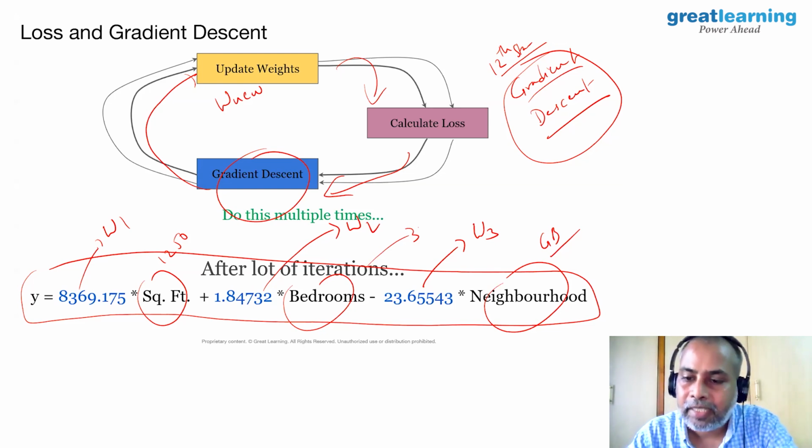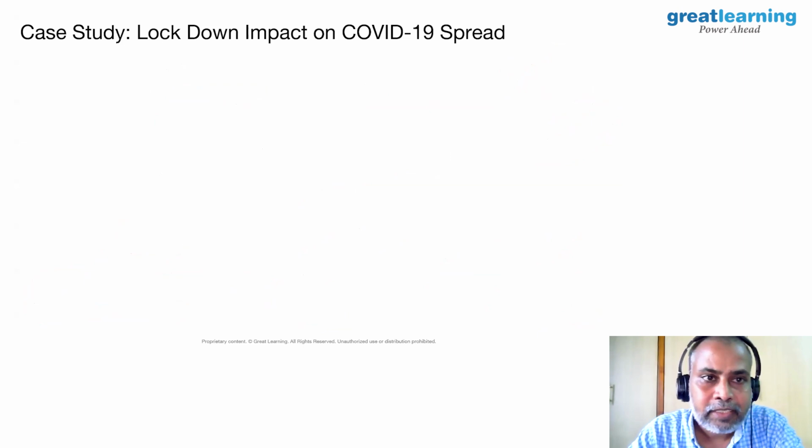Now let us get into the next case study. The next 3 case studies are going to be focused on COVID-19. One of the reasons why we have taken COVID-19 is that the problems should feel relevant to the present situation, what we are facing in society or industry, so that we can easily get connected. The government has come up with a lockdown to control the spread of the virus, and many people started commenting in different ways. We, being data scientists, have to make quantitative statements, unlike politicians.